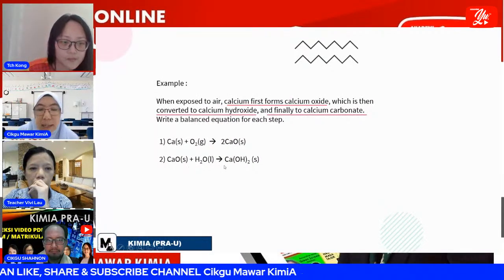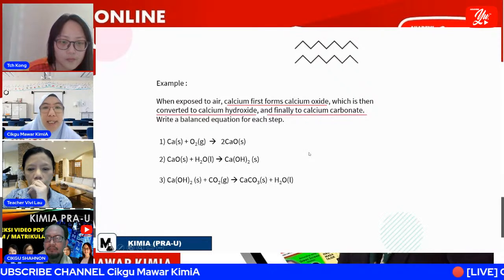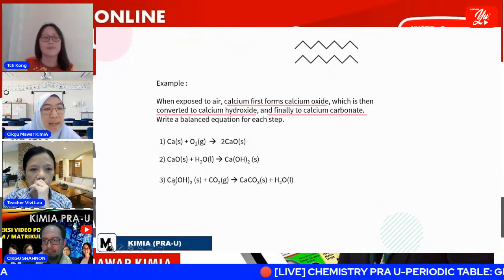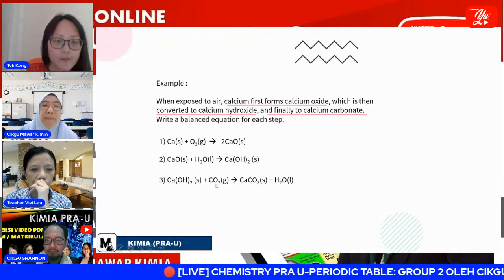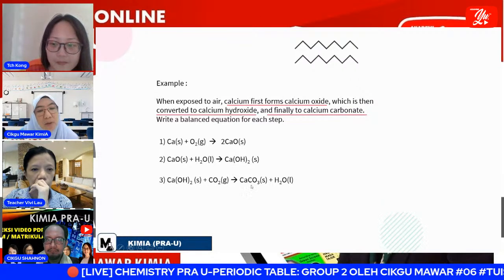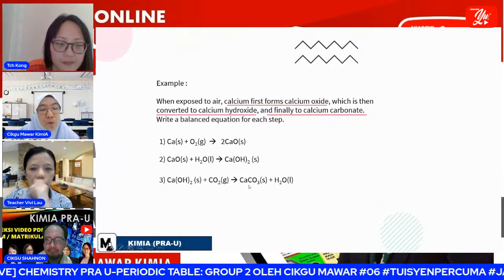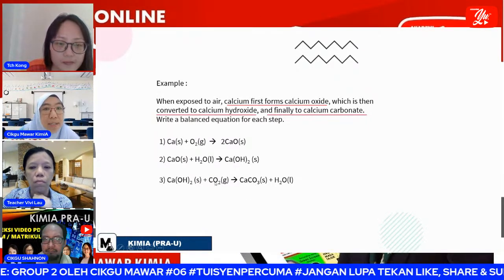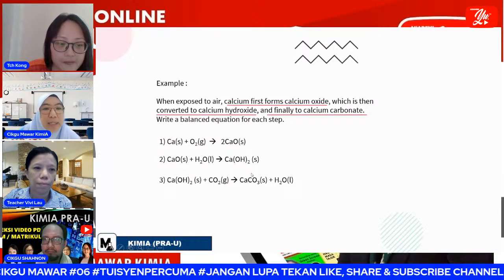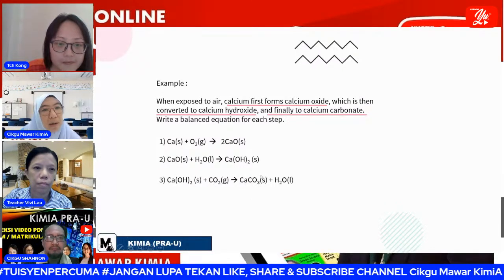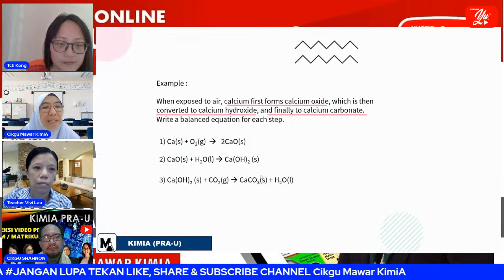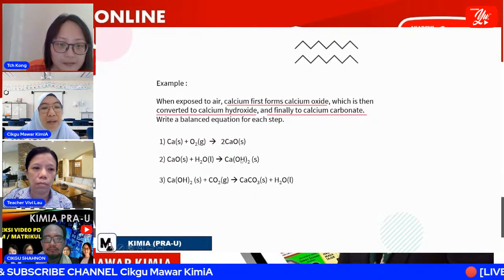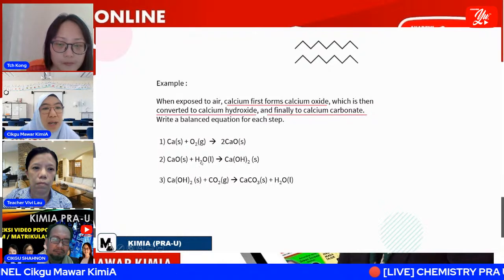Okay, the third one. When we see the product is carbonate, for sure calcium hydroxide reacts with carbon dioxide, because from carbon dioxide we form carbonate. And also, if we heat the calcium carbonate, we will release the carbon dioxide. It will be related. When we see carbonate, you know that either the reactant or the product must be carbon dioxide. Okay, same goes to hydroxide. Bila kita tengok they have hydroxide there, the reactant or the product must be water.